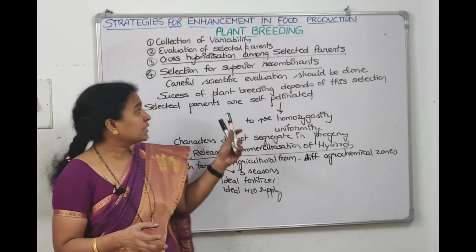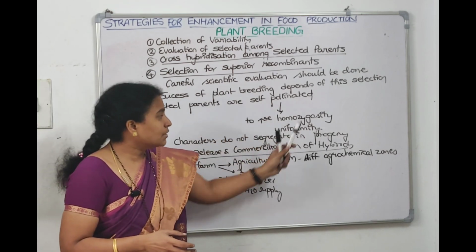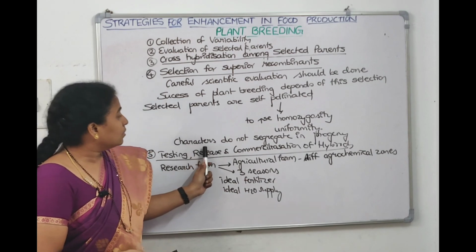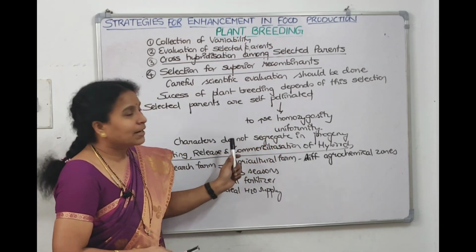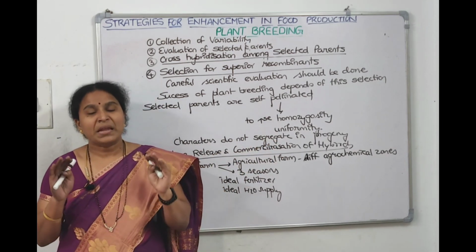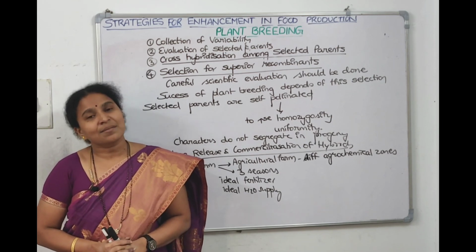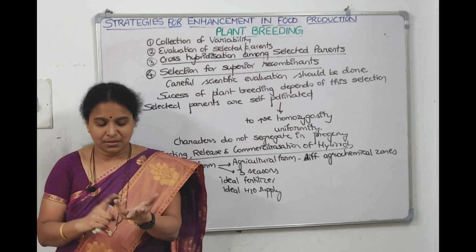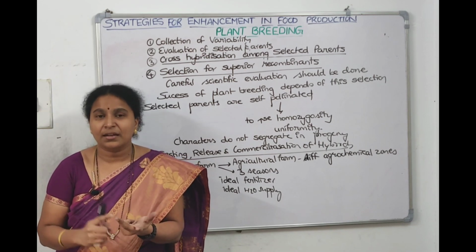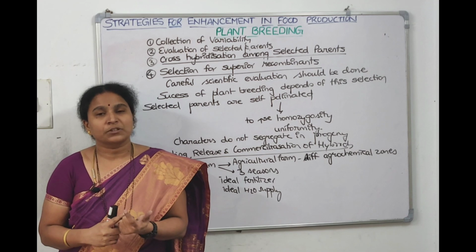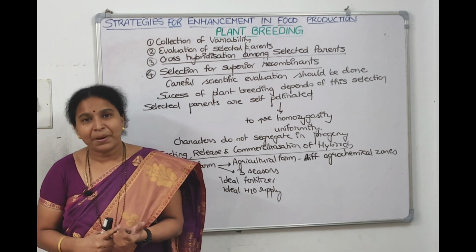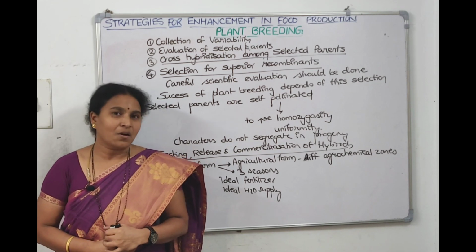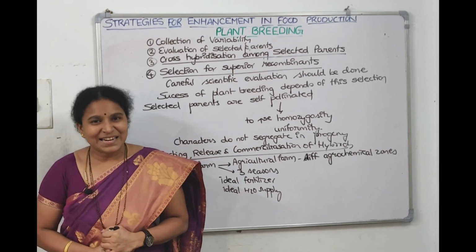After selecting, we will self-pollinate them to increase the homozygosity and uniformity. After that, when we maintain the uniformity, the characters will not segregate. They will be maintained in the progeny. Then comes the testing part. We will test it, then release it in the research area, in the agricultural area, in different agrochemical zones for 3 particular seasons, and we even compare with the local variety there, and if it turns out to be superior in all these terms, then we will release it.